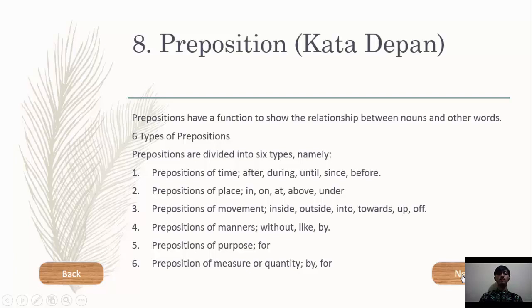Next, preposition of movement, for example, inside, outside, into, toward, out of. Next, preposition of manner, for example, without, like, by. Next, preposition of purpose, for example, for. And last, preposition of measure or quantity, for example, by, for.